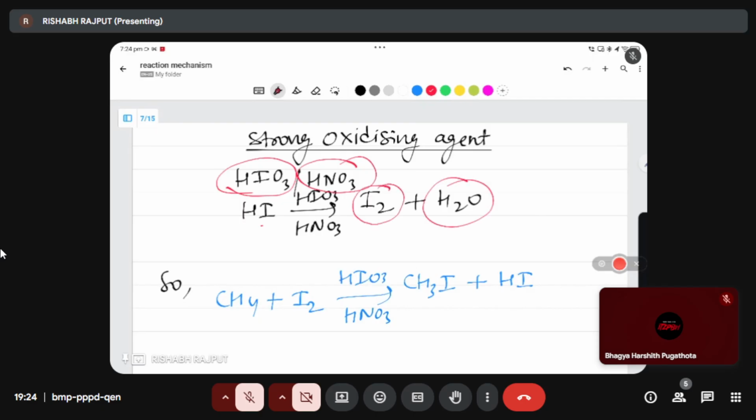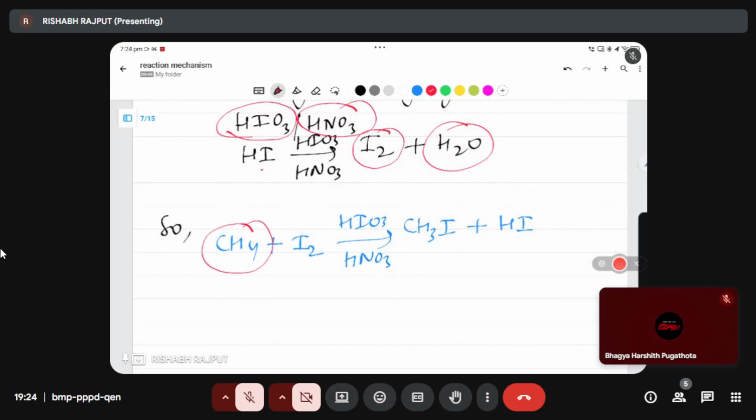So if you use alkane with I2 in the presence of light using HIO3 or HNO3, this HI will develop, but HNO3 or HIO3 will attack the HI and convert it into iodine and water. So there is no concern here. Whenever you use iodine, just use these two reagents as the answer. Okay, guys.